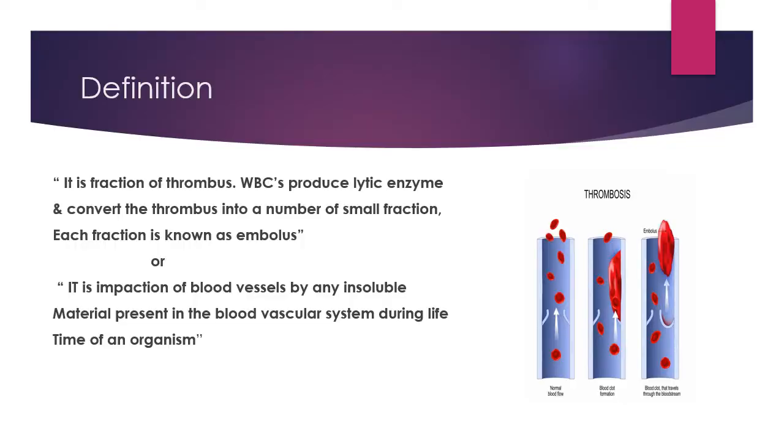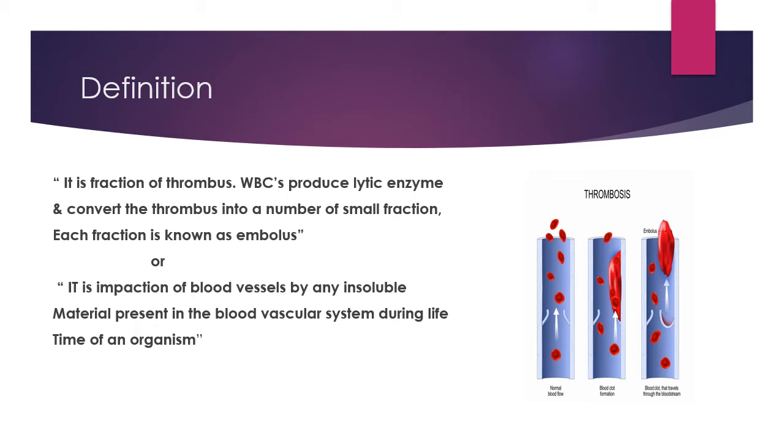But what is an embolism? Actually, embolism is a fraction of a thrombus. Here is a diagram of thrombosis. The first diagram is the formation of the thrombus, then settlement of the thrombus, and then if it leaves its original location, the thrombus is known as an embolism. Why does it leave its location? Because the WBCs produce lytic enzymes and convert the thrombus into a number of small fractions, and each fraction is known as an embolus.